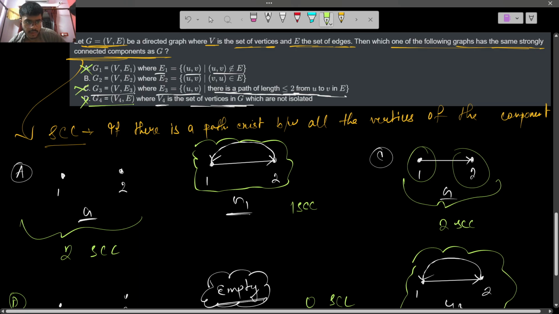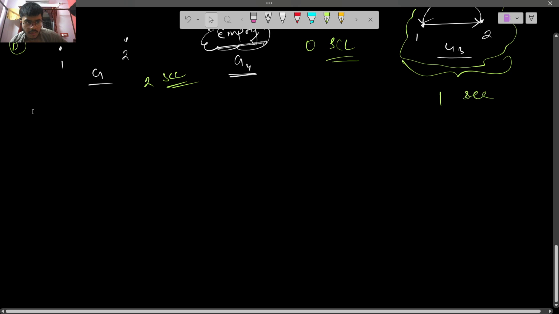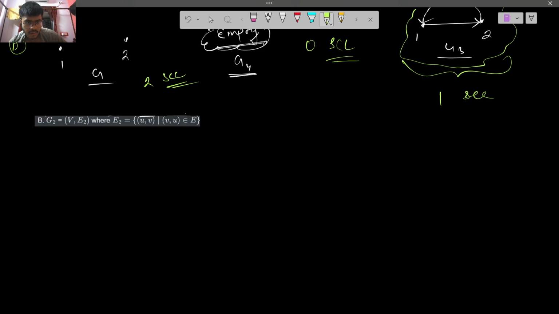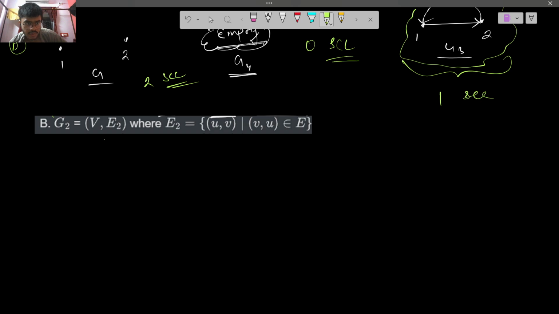Now let's take option B. Option B is saying that G2 equals (V, E2), where E2 is the set of (U, V) such that (V, U) belongs to E. Let's take this G with vertices 1 and 2.